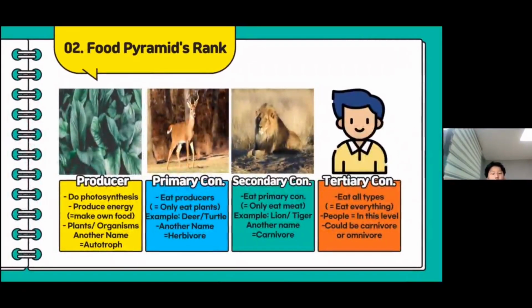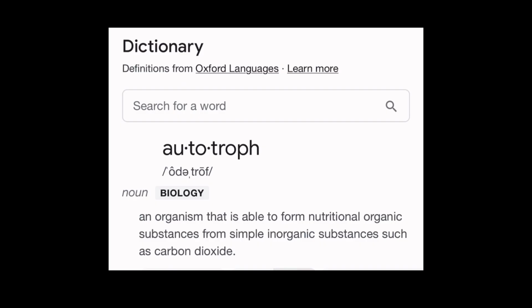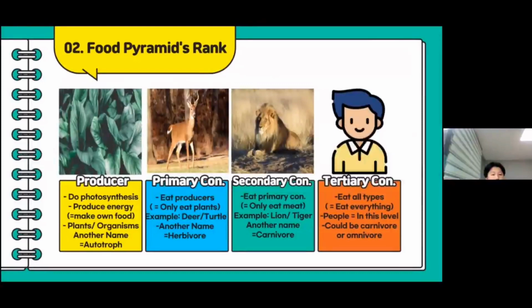So there are 4 ranks in the food pyramid. The lowest rank is producer. Producers are also called autotrophs. They are the only creatures that make their own energy, and they are mainly plants or one-celled organisms, or maybe we can just say every organism can be in the producer level.